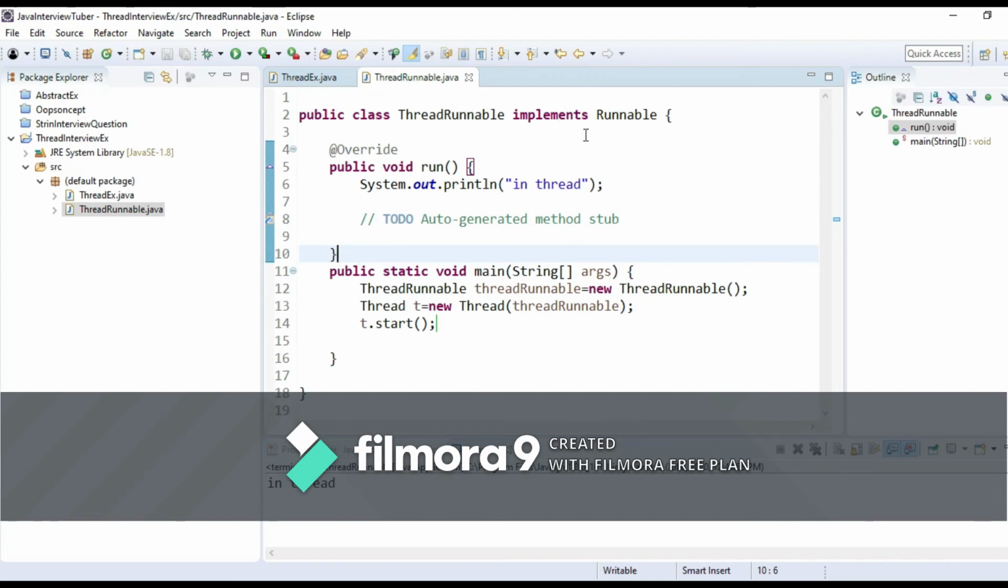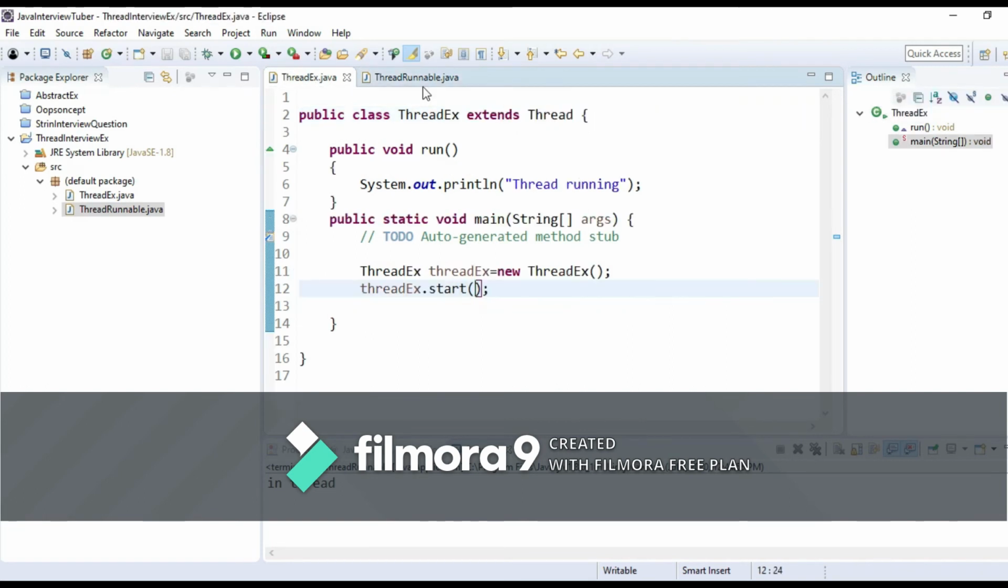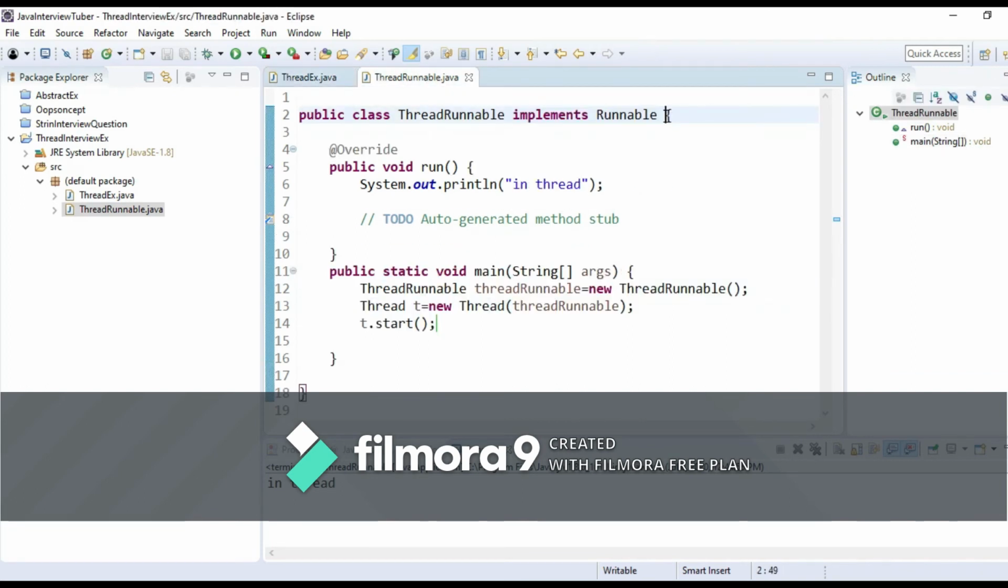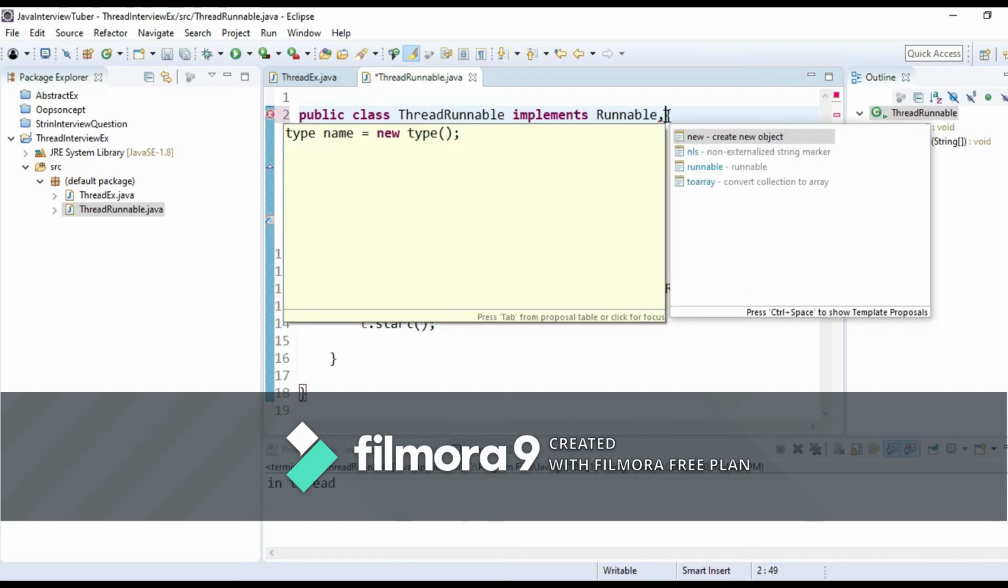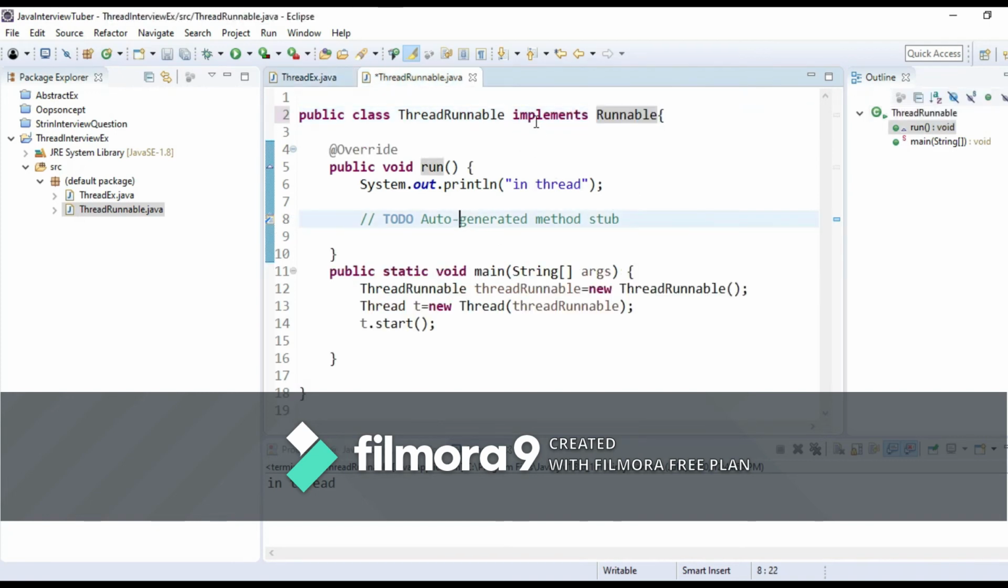But we prefer implementing runnable over extending thread because here we can implement multiple classes if we want, because multiple inheritance is allowed for interfaces in Java. But here we can't extend another class. It will throw an error. So implementing runnable is more preferred over extending thread class.